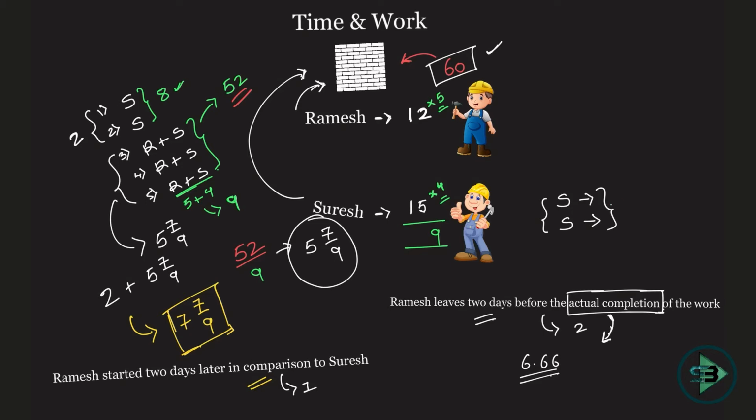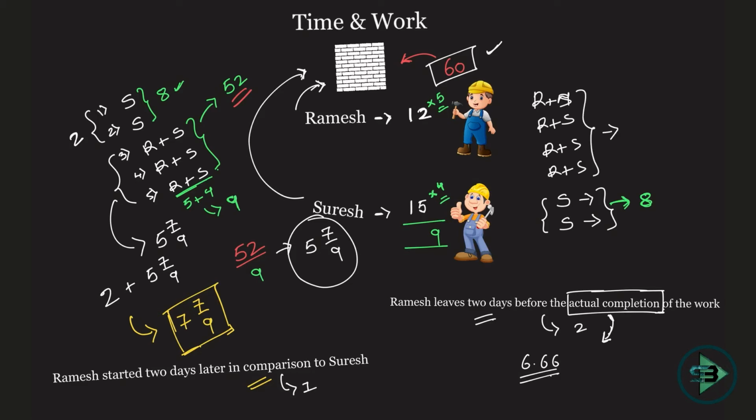So which means how many bricks will he put in the last 2 days? 8. 8 bricks is what he will put in the last 2 days. Now Ramesh and Suresh were working since the start, right? They were working since the start. So how many days did they work at the start?